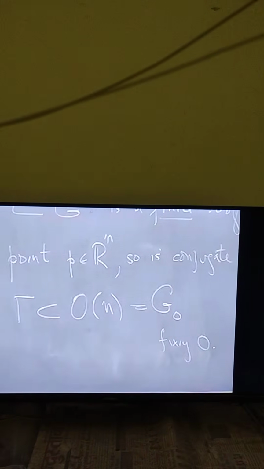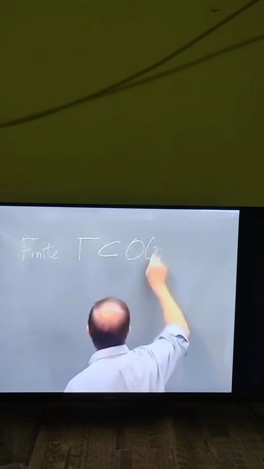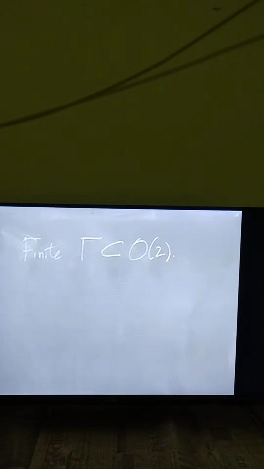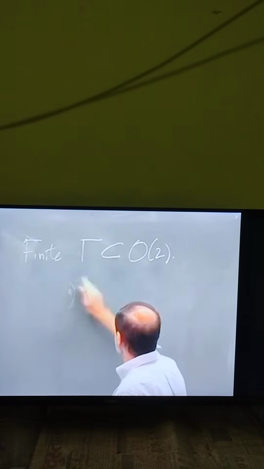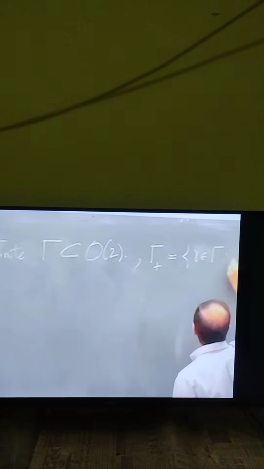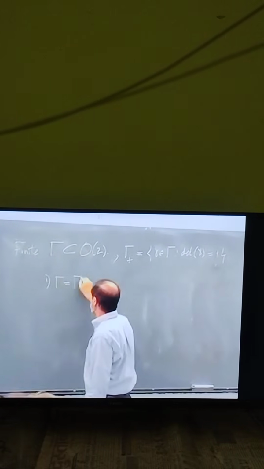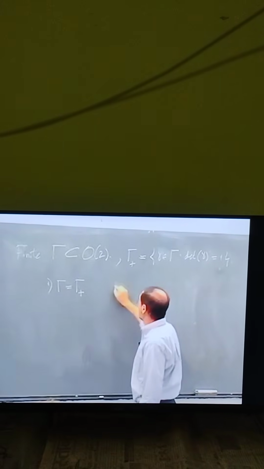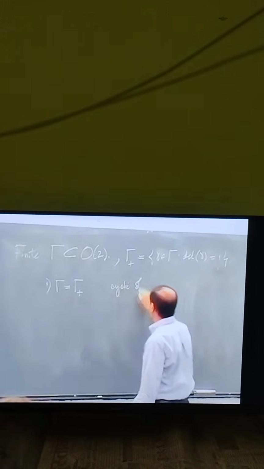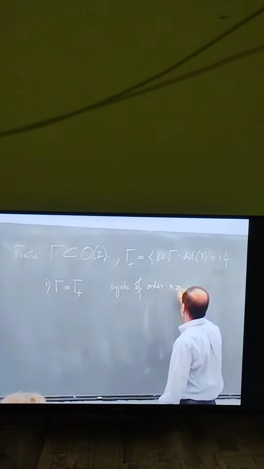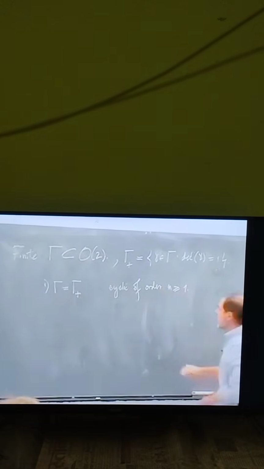So we did last time the finite subgroups in your orthogonal group of dimension 2, and we found out that they were of two types. The first type was, we let gamma plus be equal to the gamma in gamma whose determinant is 1, so the rotations in gamma. So the first type was when gamma was equal to gamma plus, and then gamma was cyclic of order n, generated by the rotation of the smallest angle.